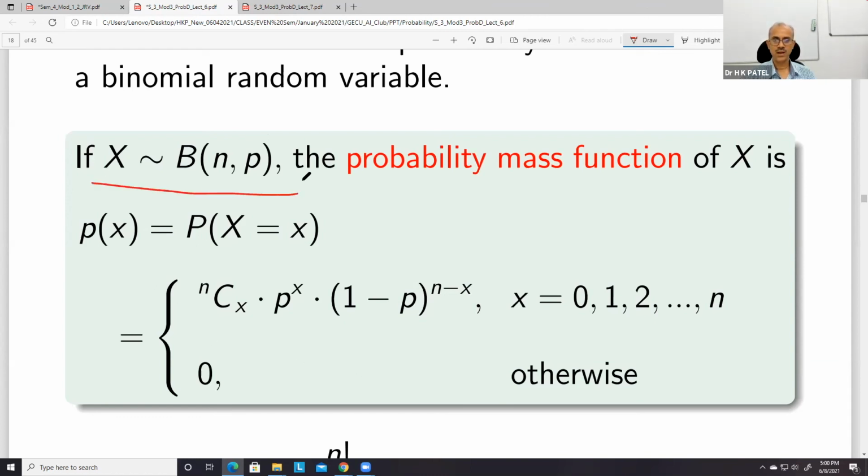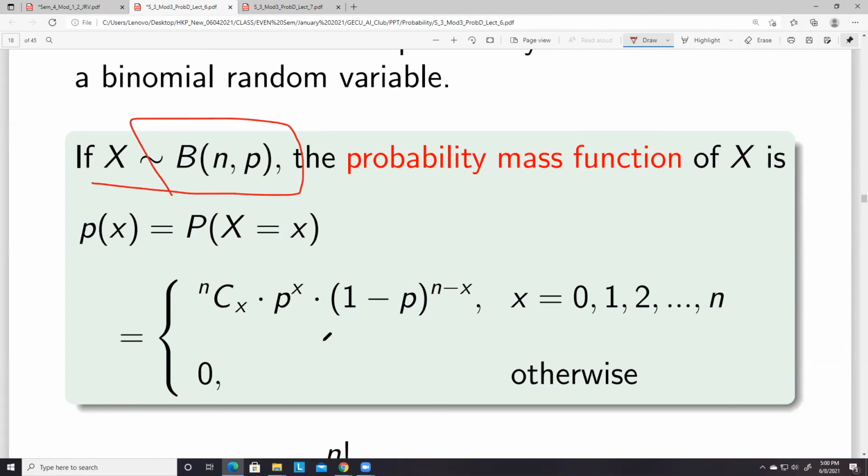So this is our binomial distribution B(N, P), and in B(N, P), the PMF is this function.